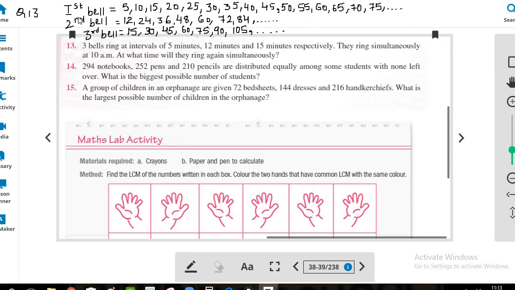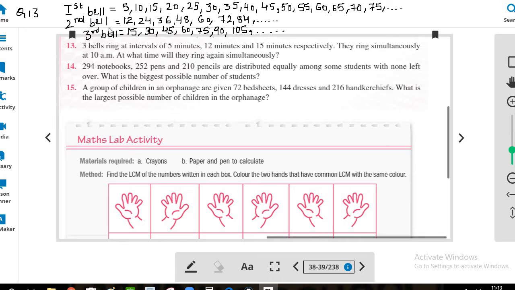Here we have written the multiples of 5, 12 and 15 because the first bell repeats after every 5 minutes. So for the first bell we have 5 minutes, 10 minutes, 15 minutes, 20 minutes, 25 minutes, 30 minutes, 35 minutes, 40 minutes, 45 minutes, 50 minutes, 55 minutes, 60 minutes and so on.